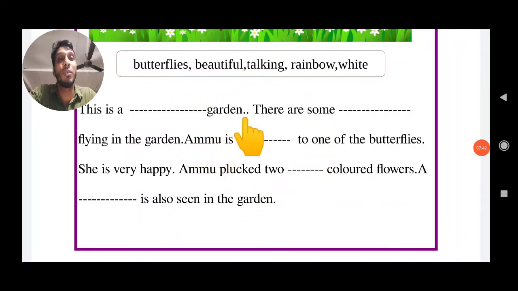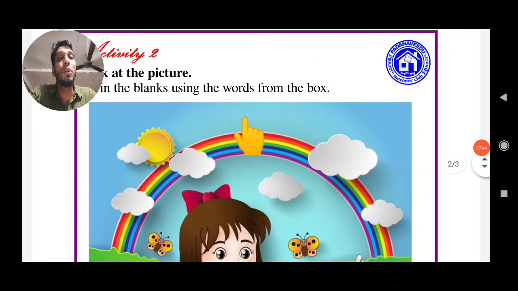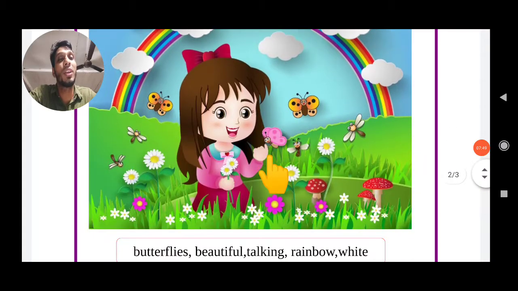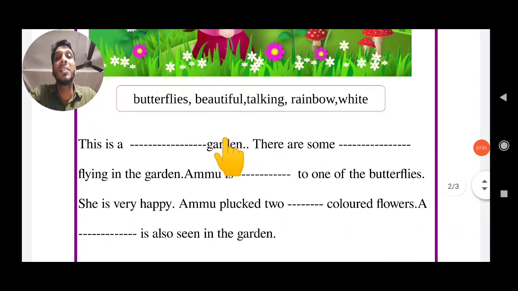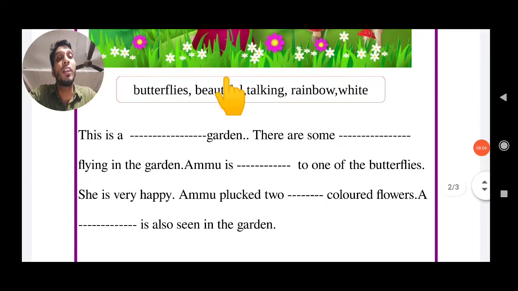The second activity: you fill in the blanks using the words from the box. Okay. Now you can do the work. All of you read the passage and box words and fill in the proper, suitable sentence there. Then look at the picture and identify which words to write here, and in all the other blanks which words to write there. Okay.